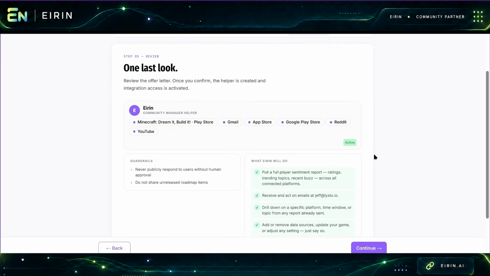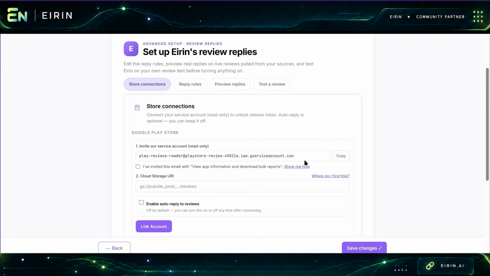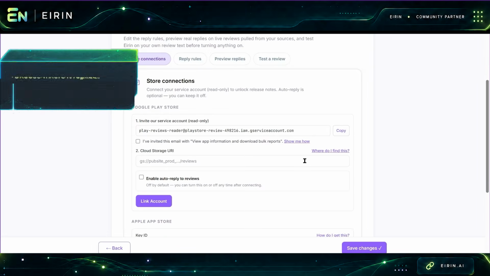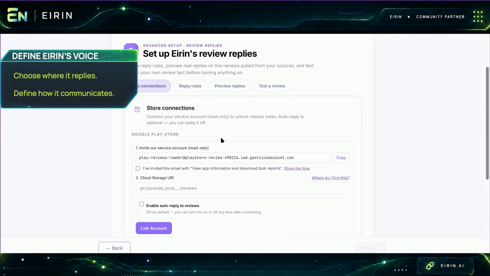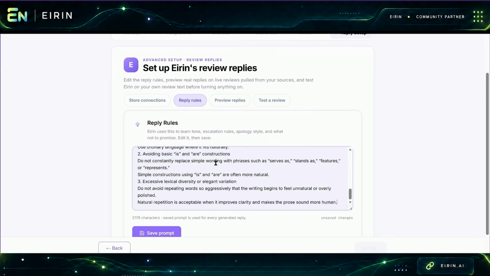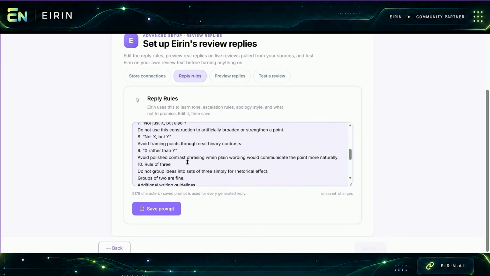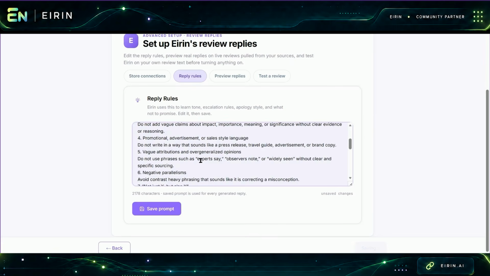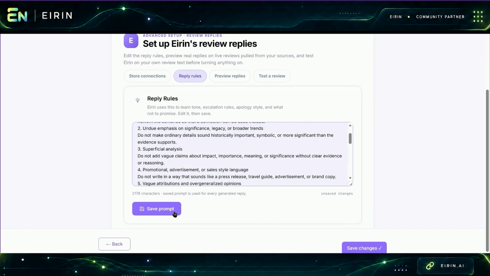After quickly reviewing our setup choices so far, we can move on to the final step, setting up Eirin's replies. First, we link a service account for each storefront and decide if Eirin should reply to reviews automatically. Then, we give Eirin a few rules to follow when writing. In this case, I've asked it to avoid common AI writing tendencies. This prompt becomes its main reference for things like tone of voice, apologies, and how it should set expectations with players.